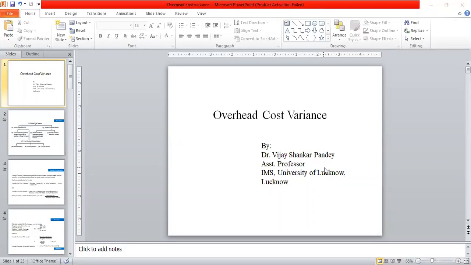In my previous lectures, I have also discussed the material cost variance as well as labor cost variance. While the material cost variance is the direct material cost and labor cost variance is also related to the direct labor cost, overhead cost comes in the indirect category and it is related to the period cost, so it is different from these two variance analyses.